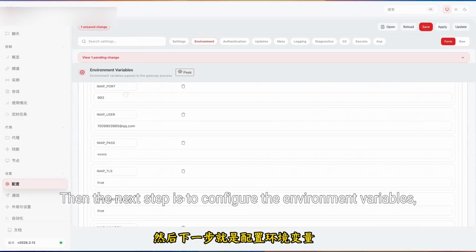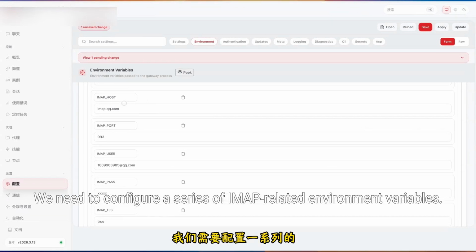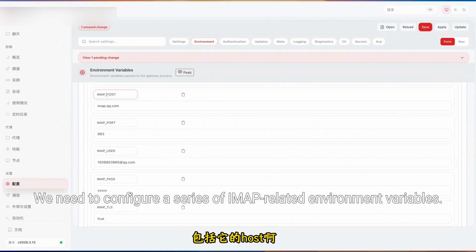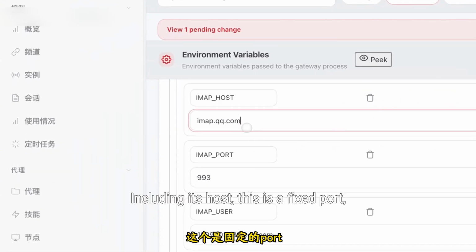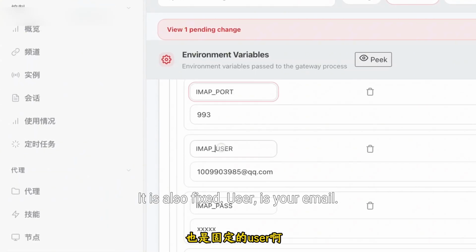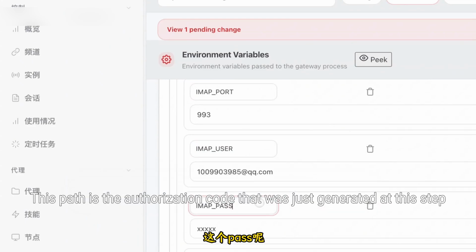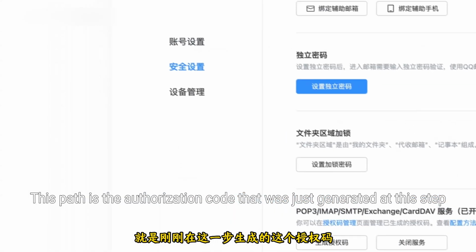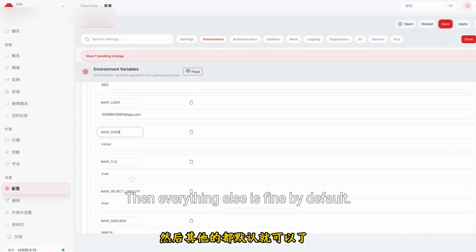Then the next step is to configure the environment variables. We need to configure a series of IMAP-related environment variables, including the host. This is a fixed port. It is also fixed. User is your email. This password is the authorization code that was just generated in this step. Everything else is fine by default.